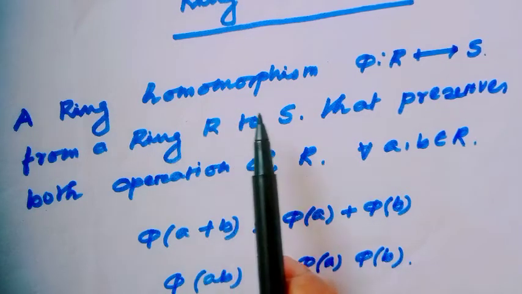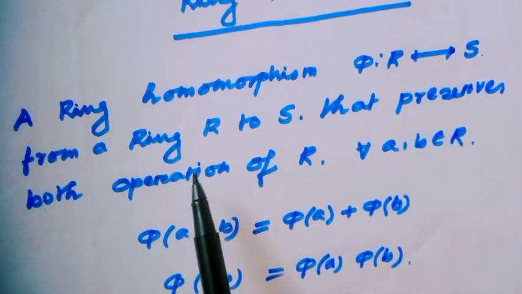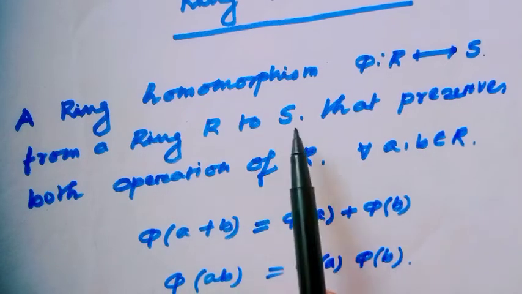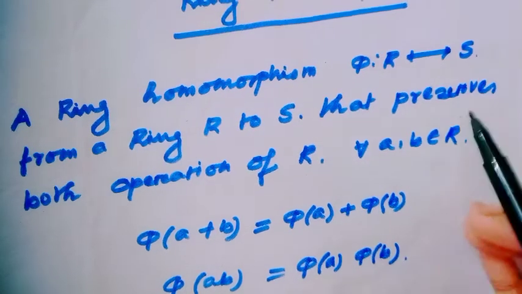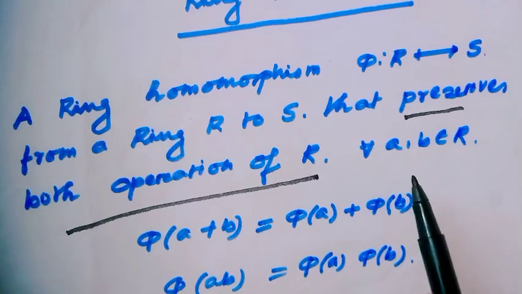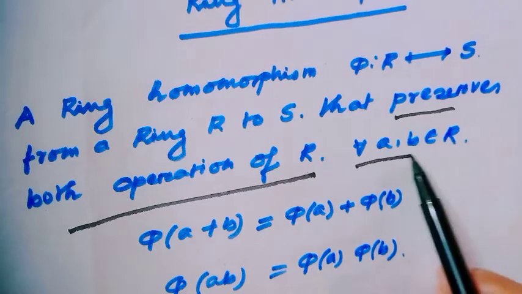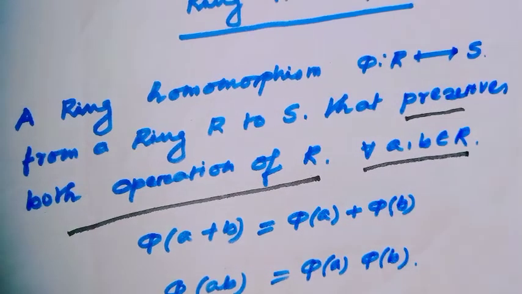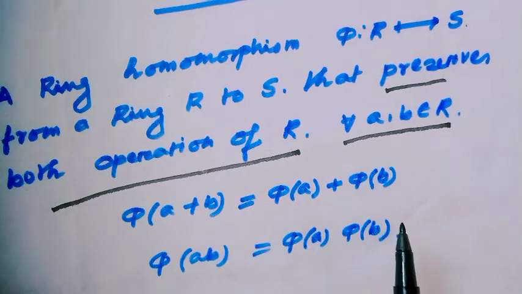A ring homomorphism phi from a ring R to S, just like a group homomorphism, preserves both operations of the ring R. Consider for all a, b belonging to the ring, then phi of a plus b equals phi of a plus phi of b.